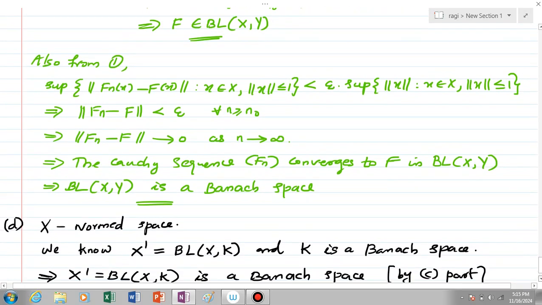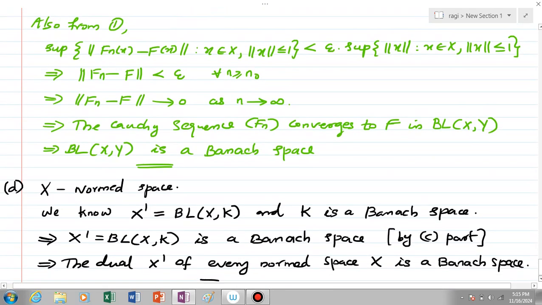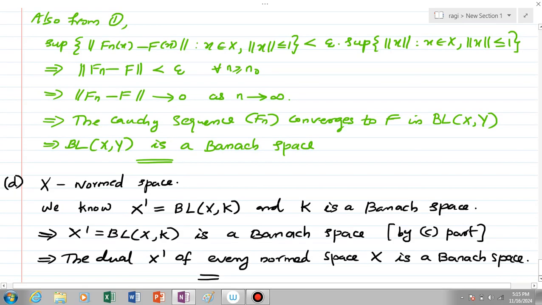So if Y is a Banach space, BL(X,Y) is a Banach space, and if BL(X,Y) is Banach, then Y is Banach. Now we have to see the fourth statement, which is very simple. It is clearly an application of the third statement of this theorem. We have to prove that the dual X dash of every normed space X is a Banach space. For that, we have a normed space X, and we know the dual space X dash is nothing but BL(X,K), and we know that K is a Banach space.